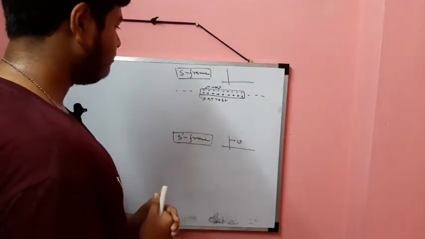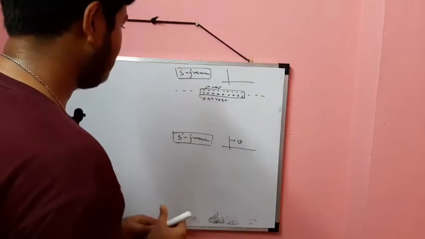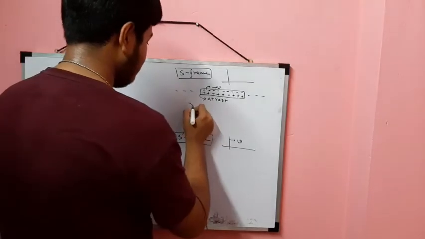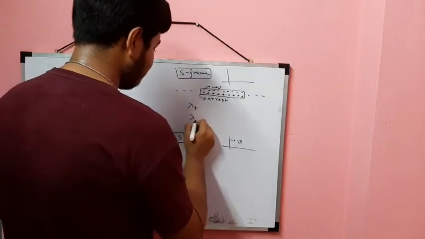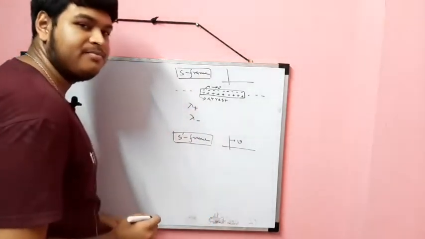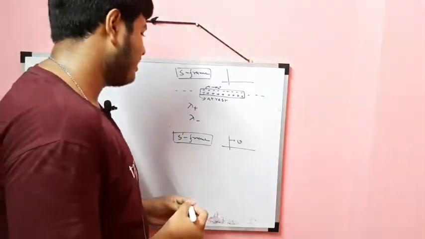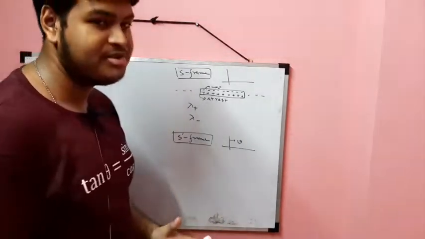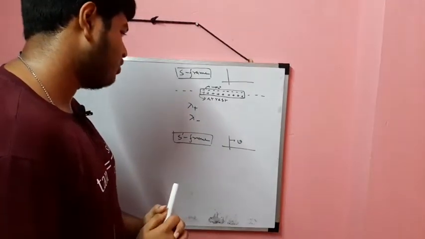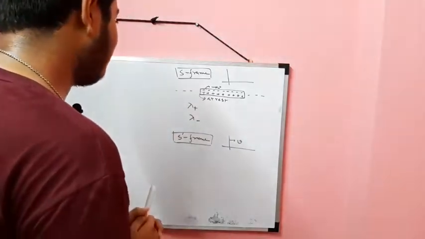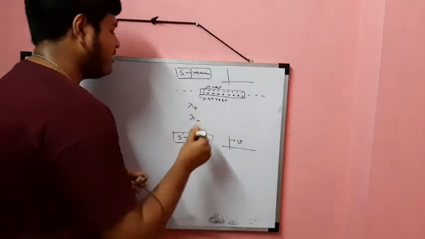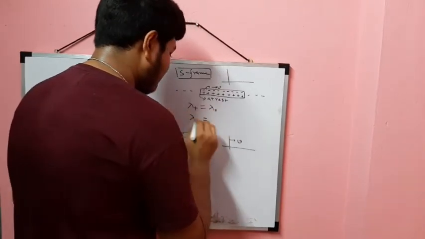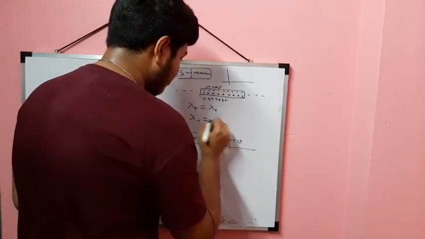Now here let lambda plus be the linear charge density of positive charges. I am taking lambda plus as lambda naught and lambda minus as negative lambda naught.